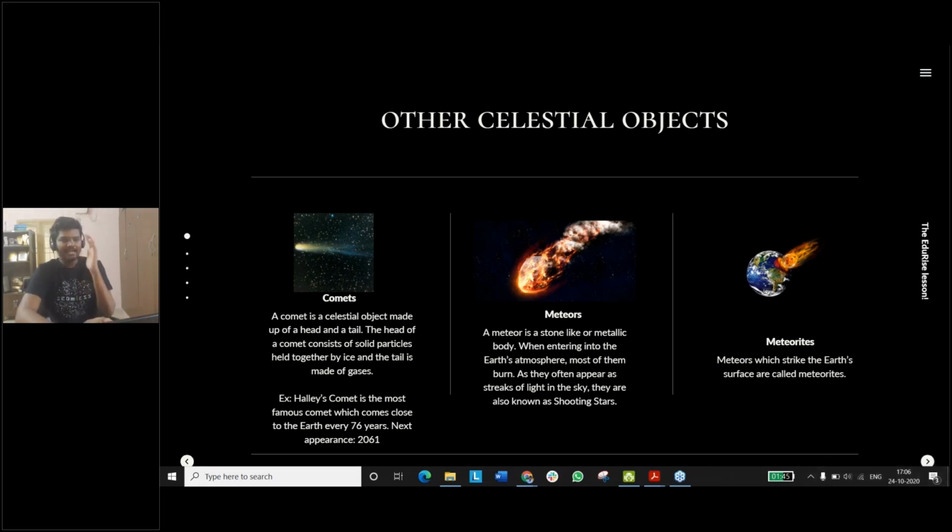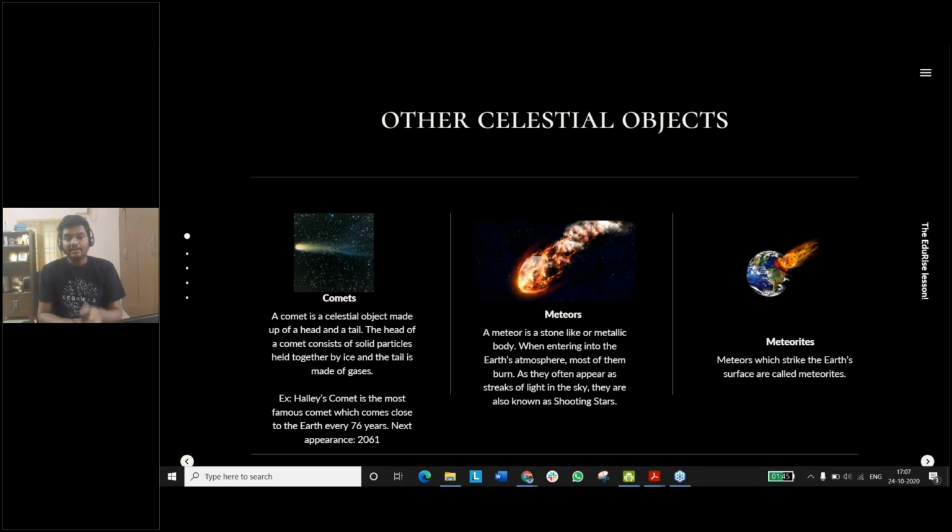Yeah. And the next one is the meteor. A meteor is a stone-like or metallic body. When entering the Earth's atmosphere, most of them burn up, and they often appear as streaks of light in the sky. So they are also known as shooting stars. This is something that we can see once in a while, right? These are metallic bodies in space, and they sometimes come towards Earth.